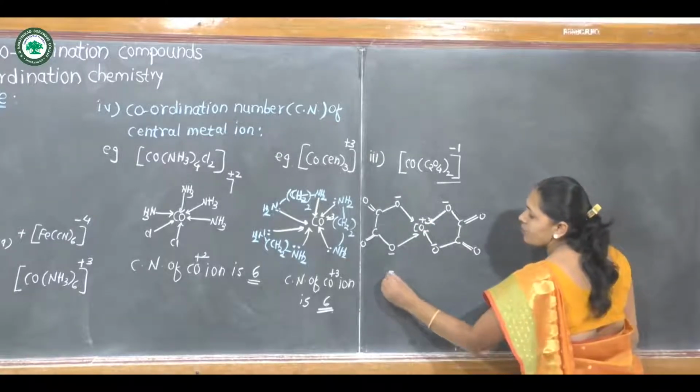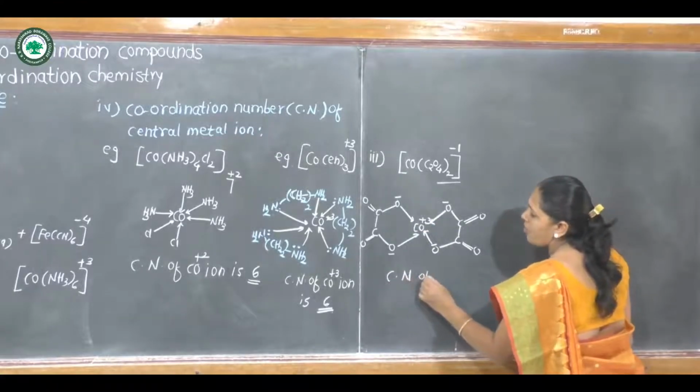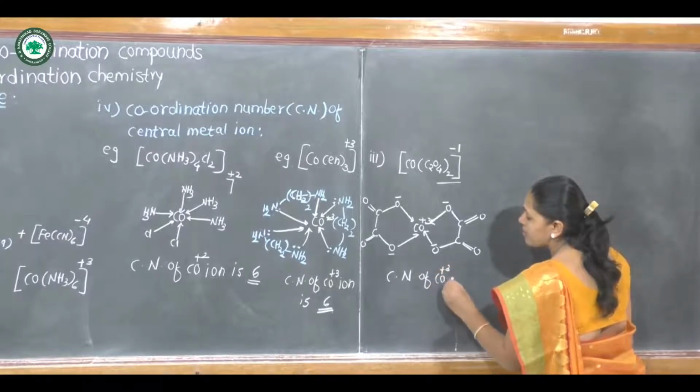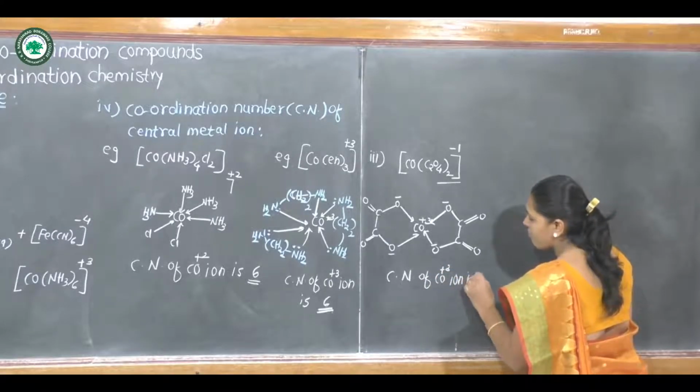Therefore, the coordination number of cobalt plus 3 ion is 4.